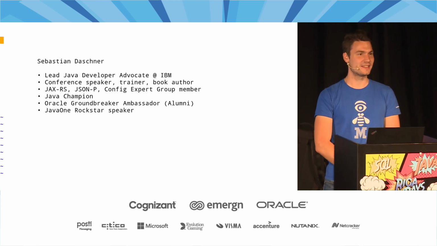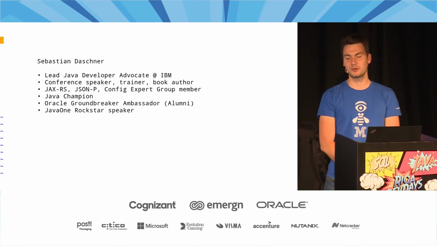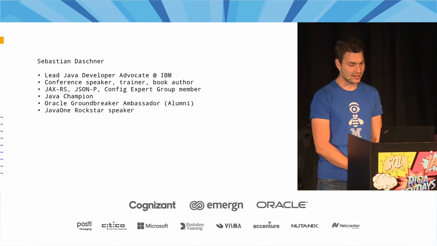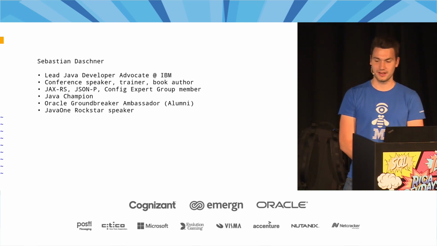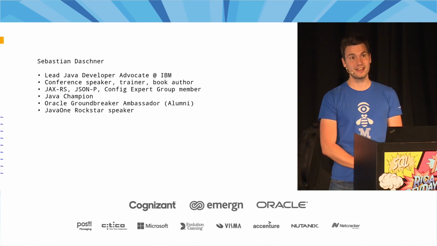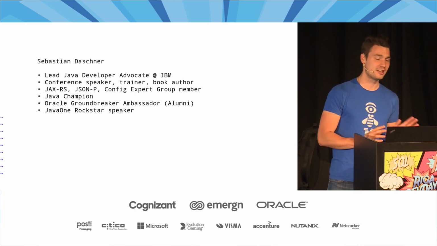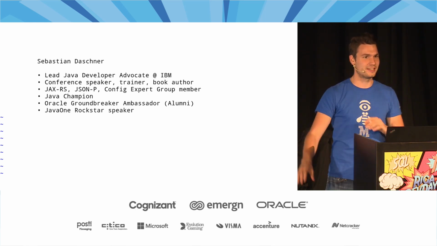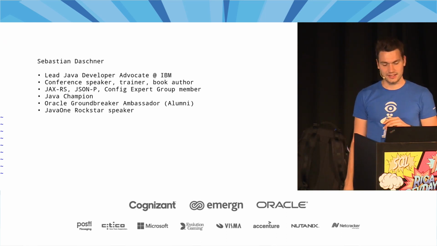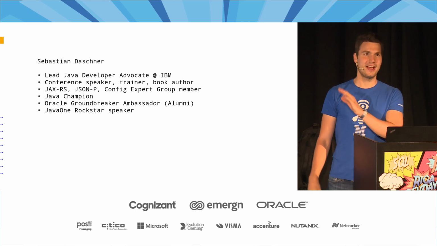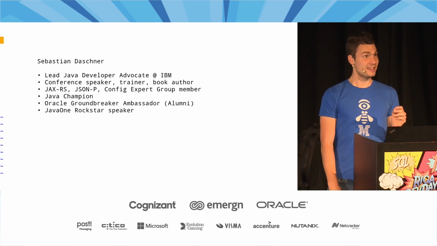And yeah, a little bit about myself. My name is Sebastian Daschner, born and raised in Munich, Germany. And I work for this company called IBM, and I do a lot of things on the Java side. So typically it's enterprise Java or enterprise software in general, a lot of titles that you can read here and stuff like that. And another interesting fact about myself, I love coffee.